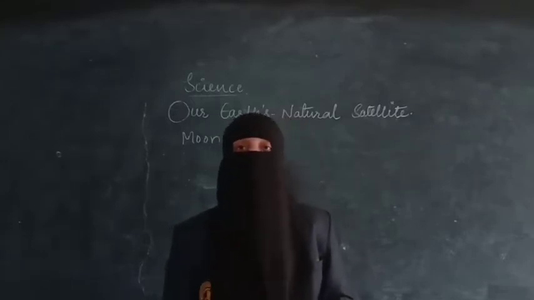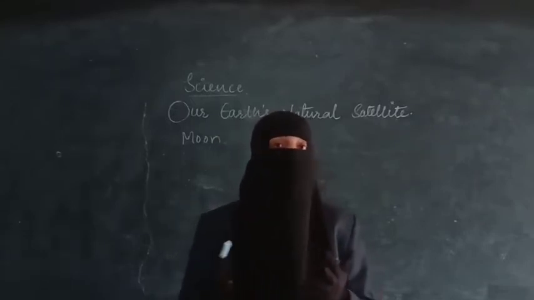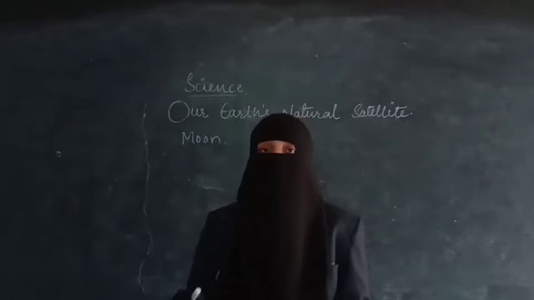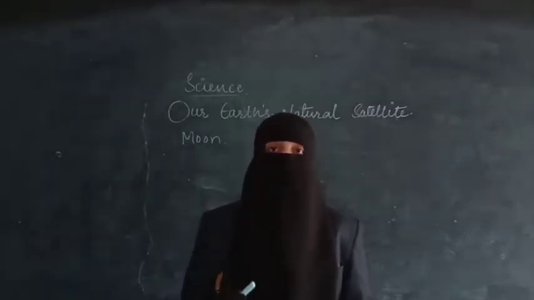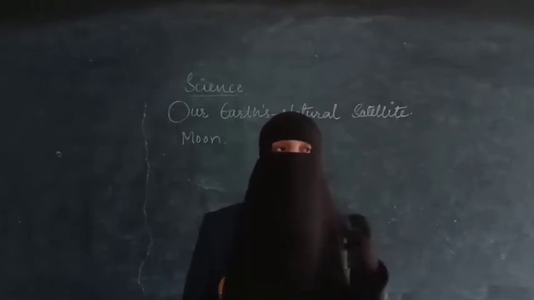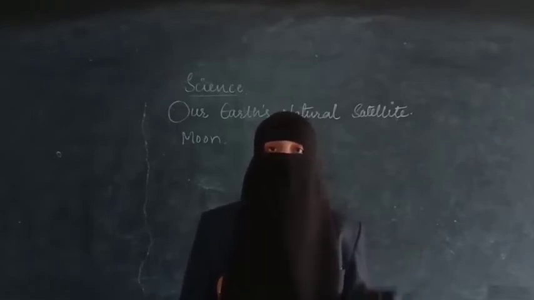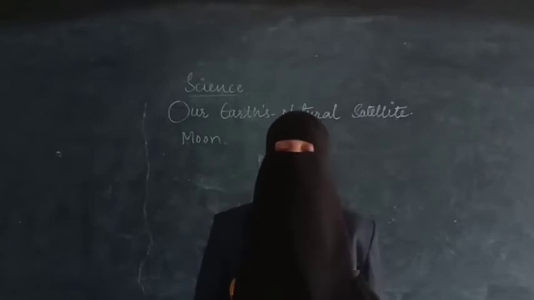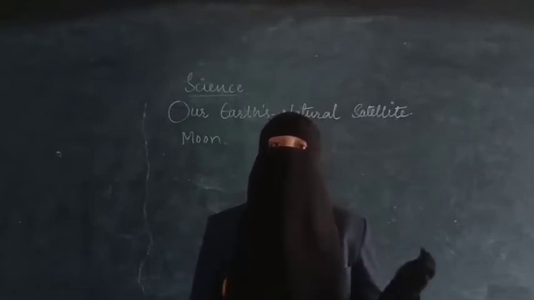In the same way, we have also seen what the surface of the moon is like. The surface of the moon is not even. It has many mountains, plains, rocks and craters, and the soil or dust is grey in color. The moon has very little gravity, only 1/6 of the Earth's gravity.